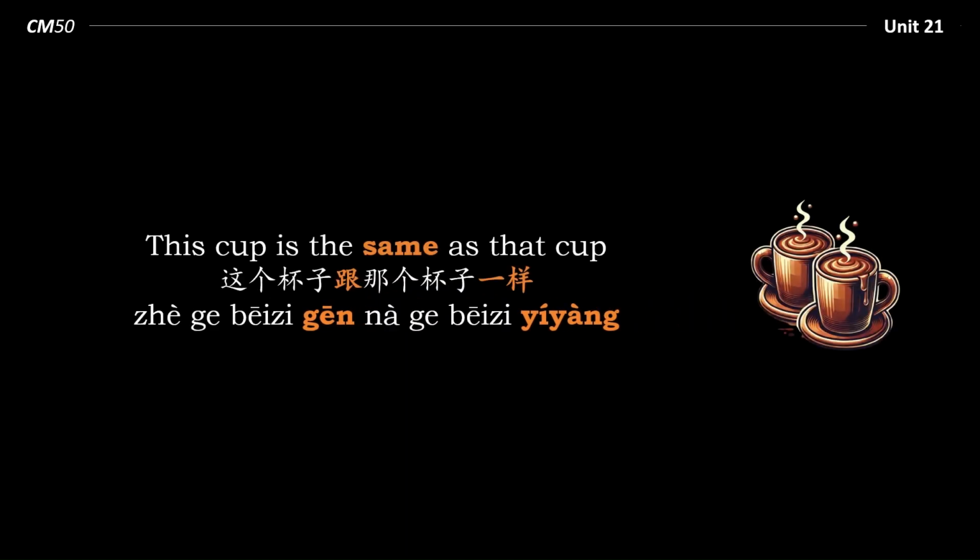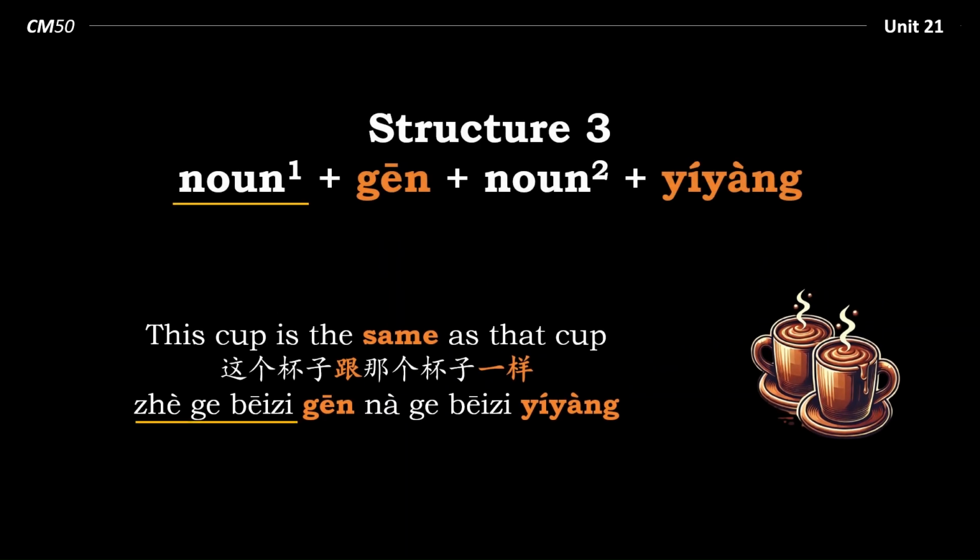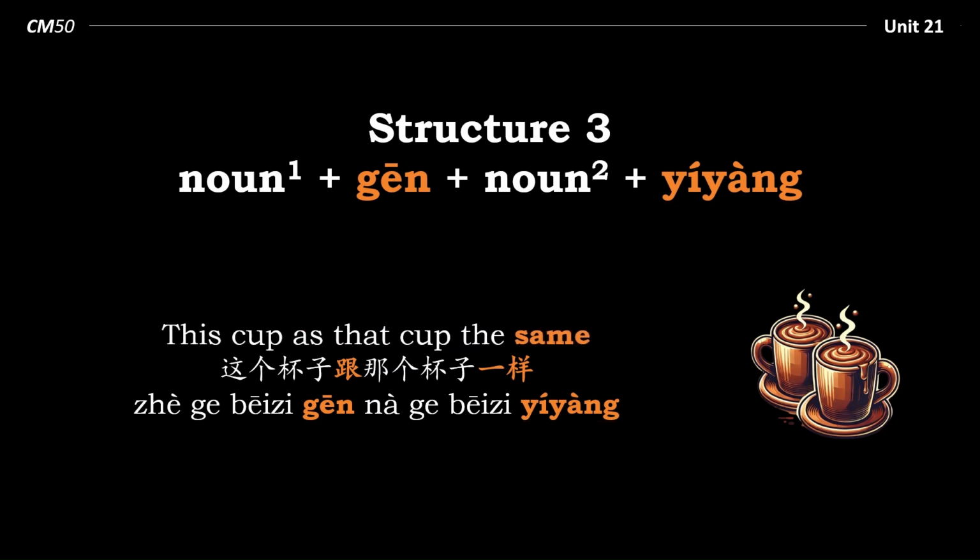This cup is the same as that cup. 这个杯子跟那个杯子一样. So this follows the structure. Noun 1, 这个杯子, 跟 which means as, noun 2, 那个杯子一样. So it's like saying this cup as that cup the same.